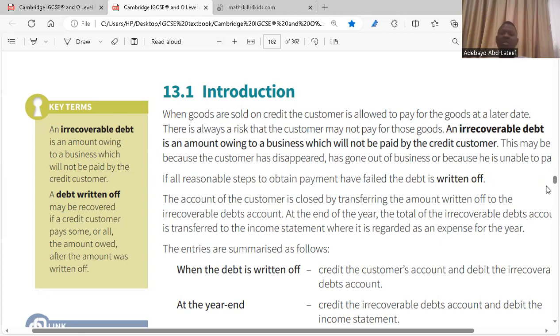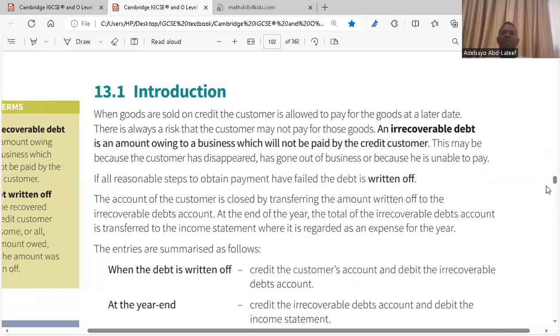This may be because the customer has disappeared. That means you're not even seeing the customer. It's gone, you can't find the customer anymore. Or he has gone out of business, he's no more in operation. Or because he's unable to pay. So these are the reasons why there's what we call irrecoverable debts.